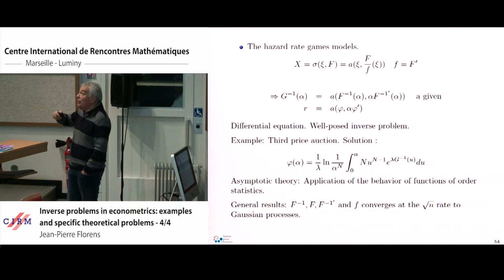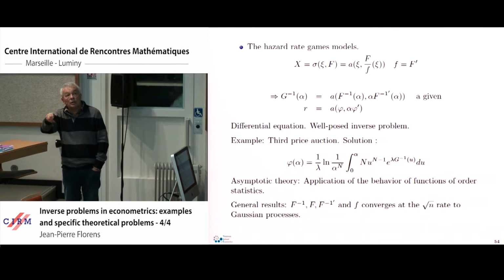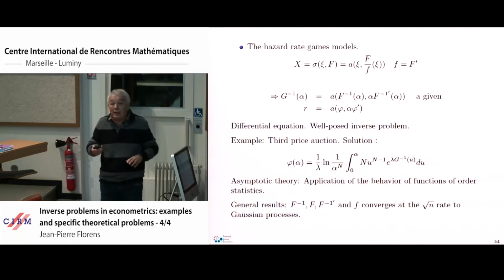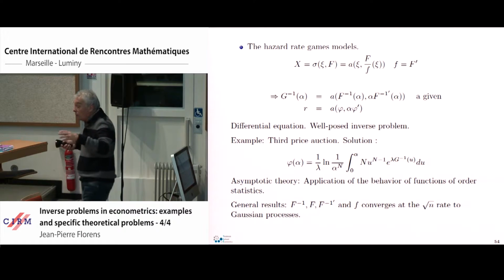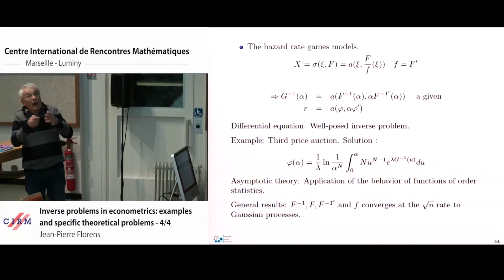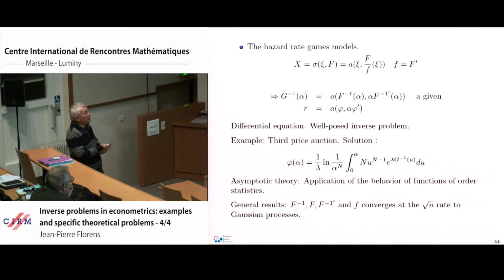Because if I estimate through the inversion of this differential equation, I get an estimation of the density which converges at the square root n speed. And this is not the case if I forget the game and if I estimate just using the psi here. So this is some paradox. We can throw away a part of the sample. The observation of the actual data generated by f is not relevant, and only the observation of the x should be used in order to estimate the density of the psi here.